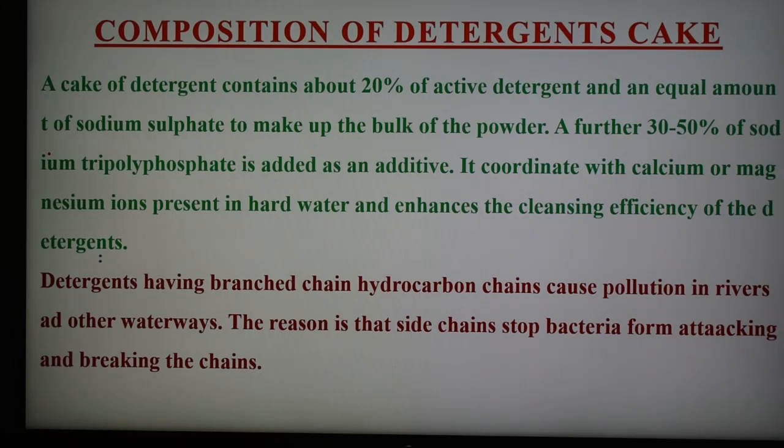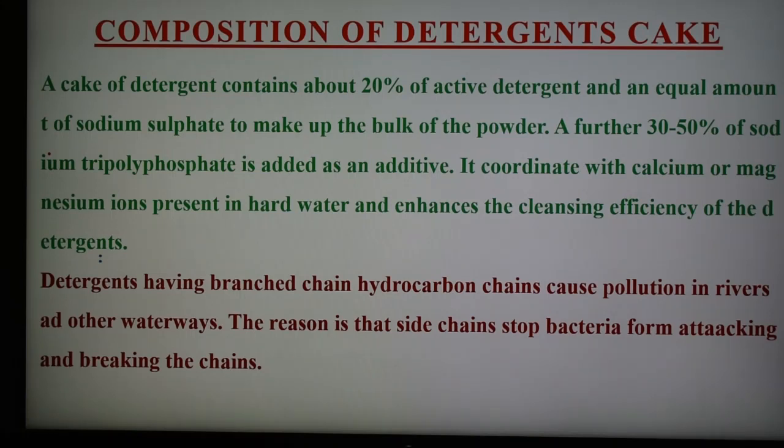Other ingredients include sodium perborate, which also acts as a bleaching agent, some optical brightener or fluorescer, an organic compound which makes yellow cloth appear white, and some foaming agent can also be used. So this is the composition of the detergent cake.